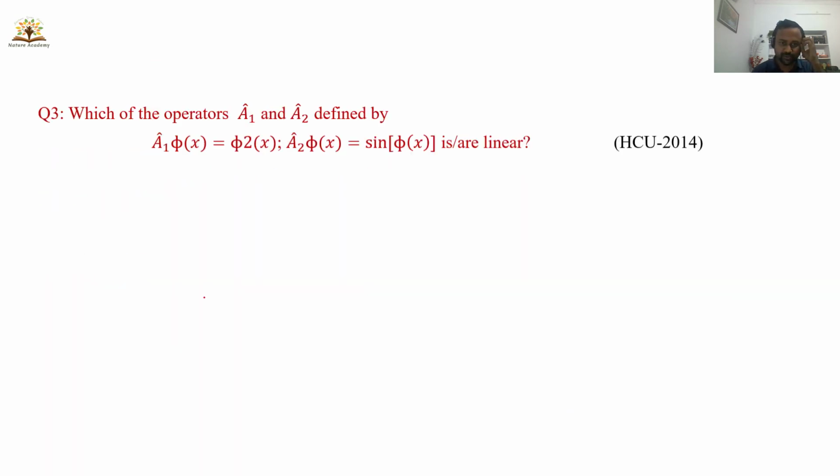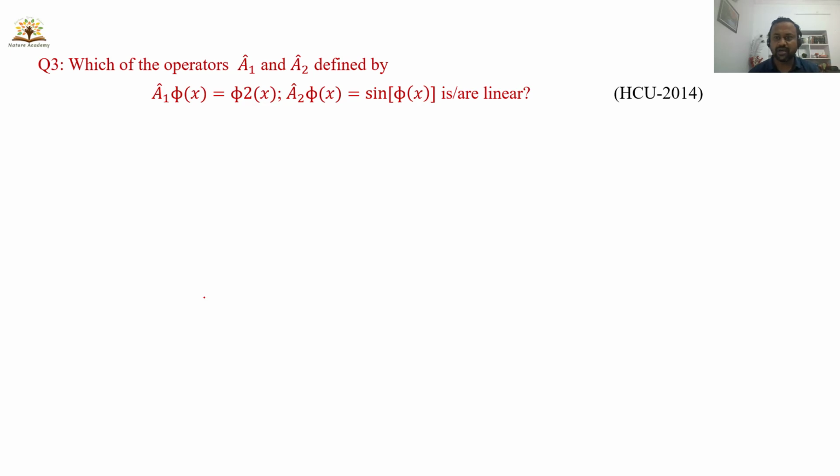So moving on to the next problem. This question appeared in the HCU PhD entrance exam 2014. Which of the operators A1 and A2 defined by A1 operating on phi of x is phi square of x, and the second operator is sine of phi of x, is linear or not?